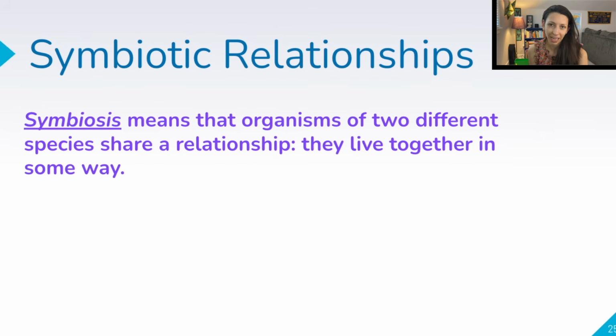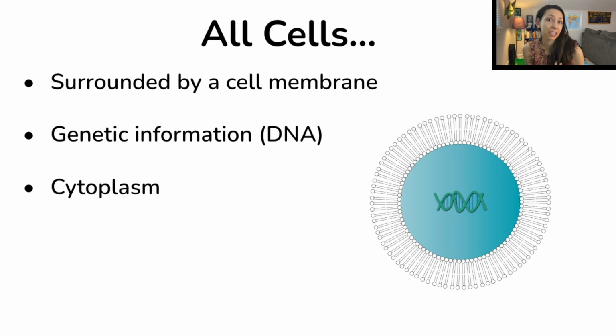Symbiotic relationships are a type of ecological relationship where two organisms are going to share a close interaction in some way. They can be positive, like mutualism. They can be negative, like parasitism, or one can be helped and one may not care at all, and that's commensalism. But usually these types of behaviors are taught and tested at the middle school level. So for a biology 9th grade exam, you might not need to spend too much time focusing on the different types of symbiosis. But just know that organisms are going to interact with each other in various ways, for example, in mutualism.